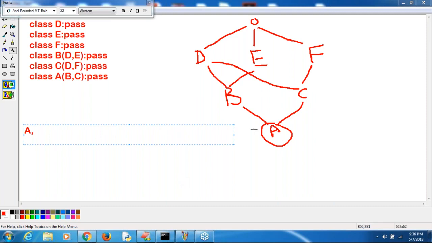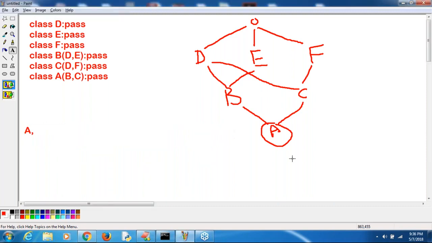So I'm searching for a method M1 in A. Arpita, it means it will search first in A. If it is not available, it will search only in B. If it is not available, then it will search only in D. Why is it not going to search in C? Because C is also parent only, right? Yes. Can you please guide?